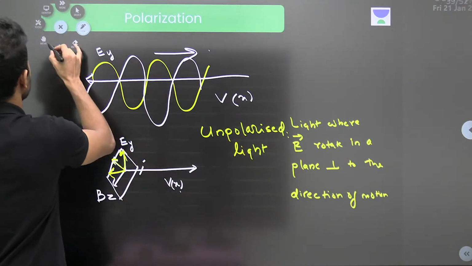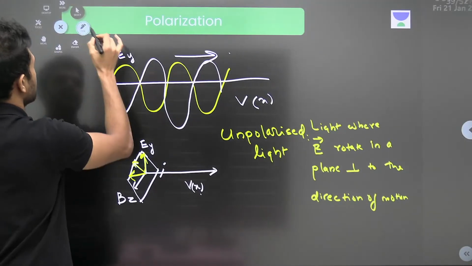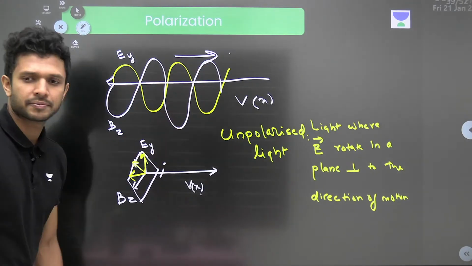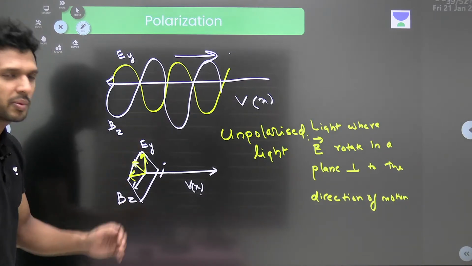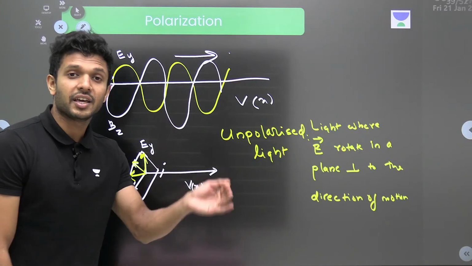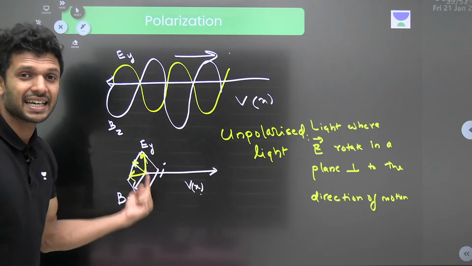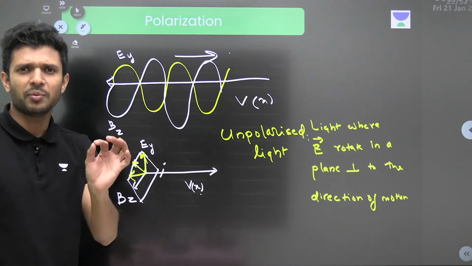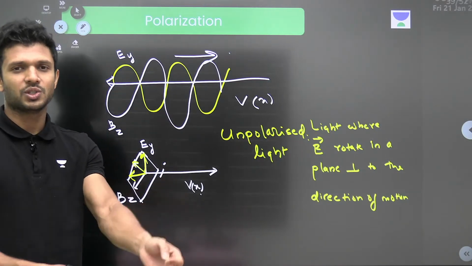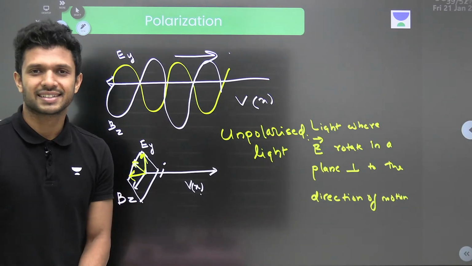If this particular thing happens, my children, then we will say that this is an unpolarized light. Okay. Now what will be polarized light? What will be a plane polarized light? If the light is only making a vibration in one single direction, if the electric field vibrates in one single direction, it is called plane polarized light or simply polarized light.